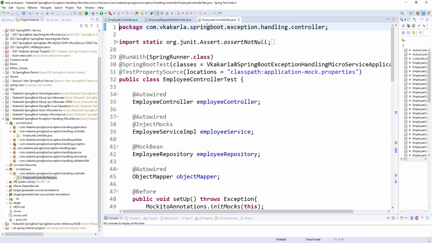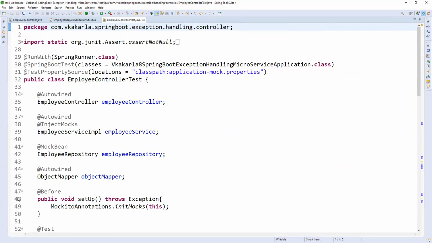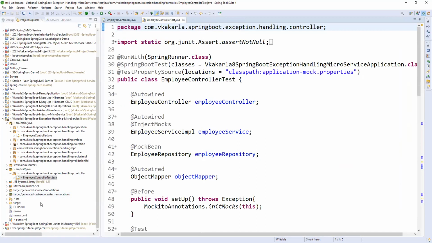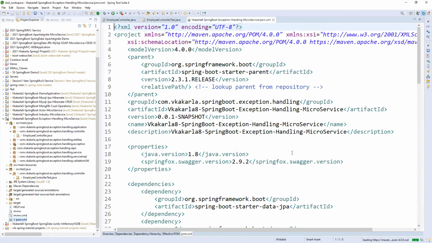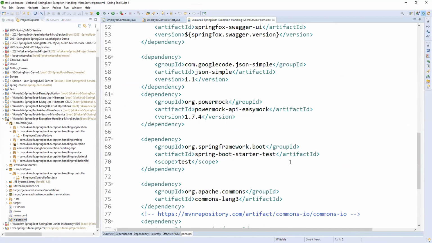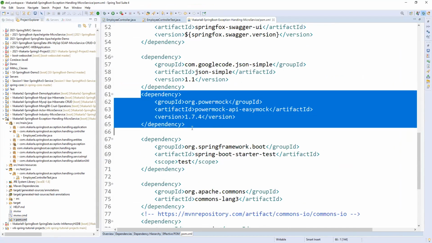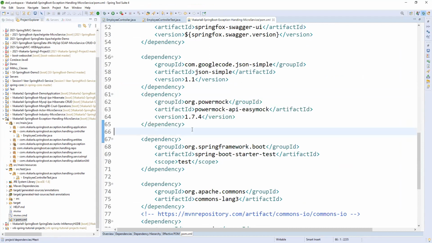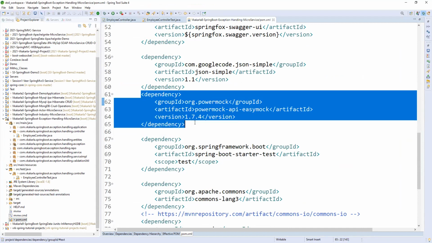So let me open this. Here you need to listen very, very carefully. What is the dependency we added? If you see here, EasyMock is there. This is the Mockito framework. In that Mockito framework, there is an artifact called PowerMock API EasyMock. Using this, we are going to write JUnits. So we can call it PowerMock, or simply we can call it the Mockito framework, right?